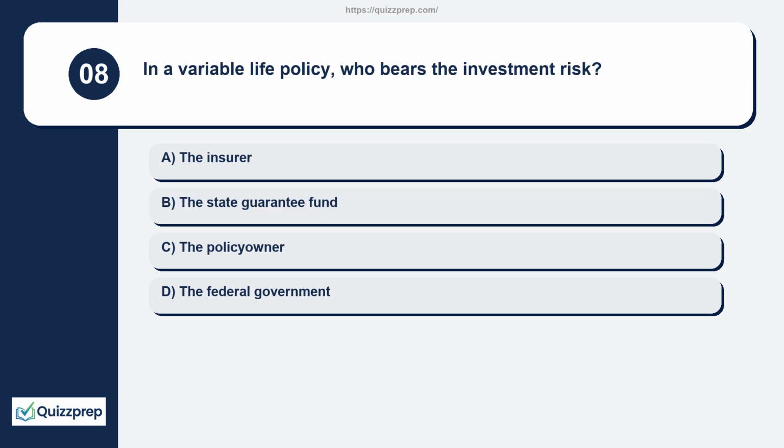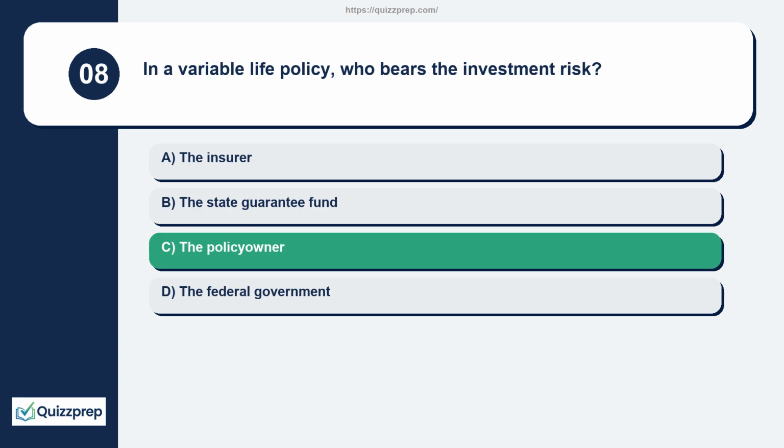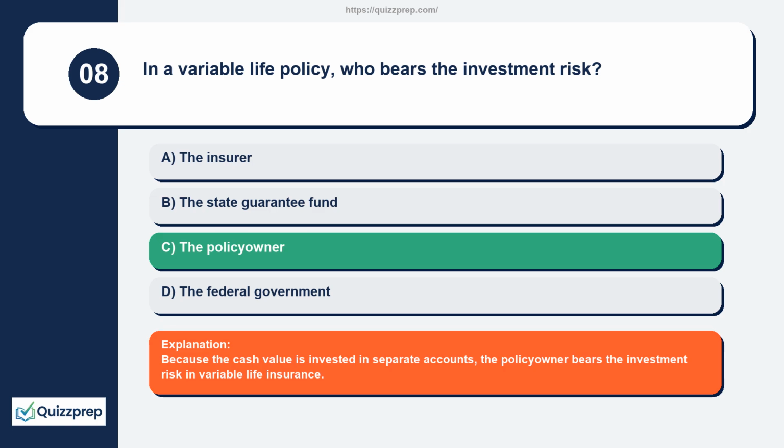Question 8. In a variable life policy, who bears the investment risk? The insurer, the state guarantee fund, the policy owner, the federal government. Because the cash value is invested in separate accounts, the policy owner bears the investment risk in variable life insurance.